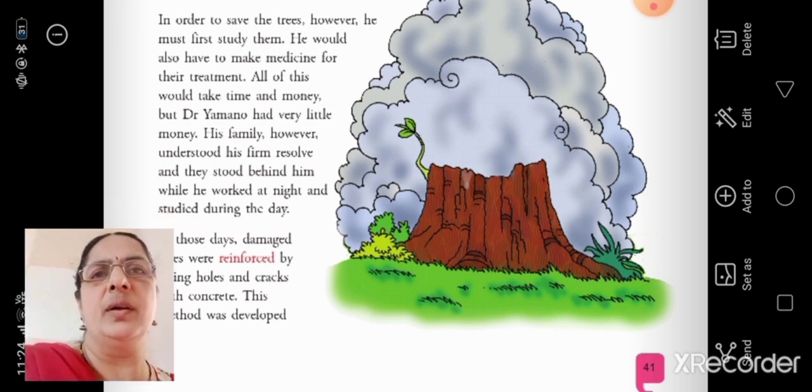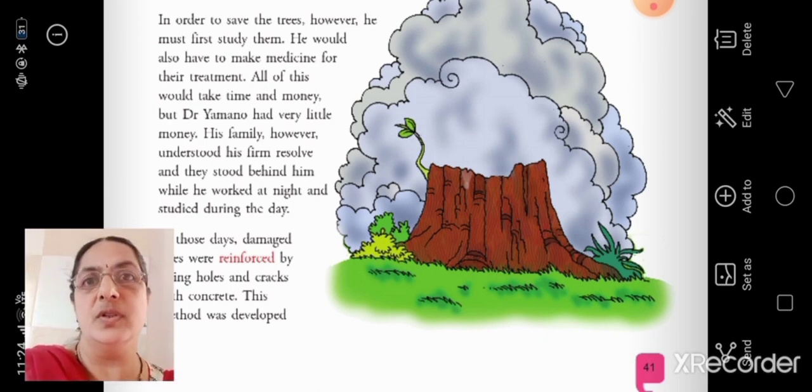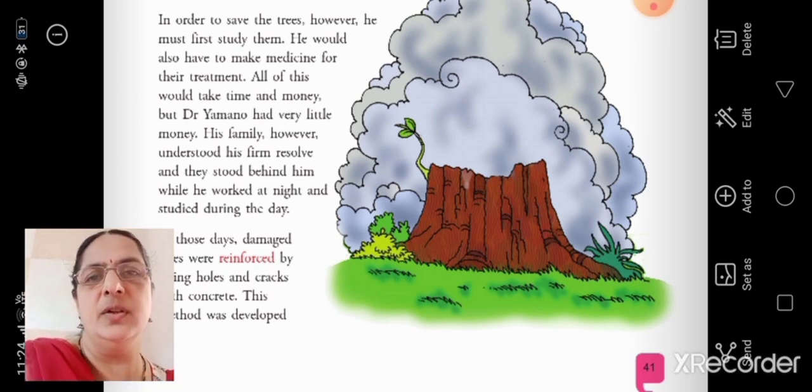So in order to save the trees, what should we do? We should study them. We should know what type of trees they are, what their sufferings are, what the problem in them is. Only when you study the different kinds of trees, where they will have problems, only then can we make medicine and give treatment for them. So for all that, we need to study and to make medicines.